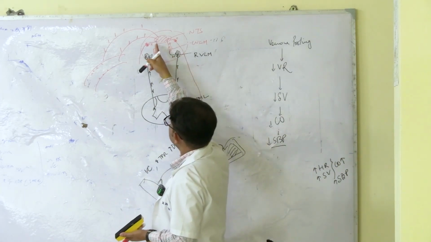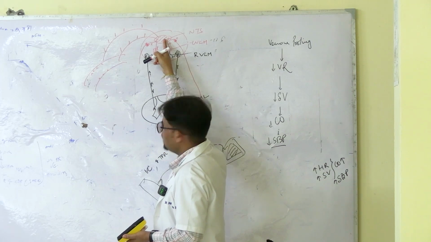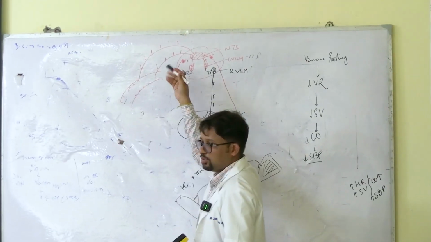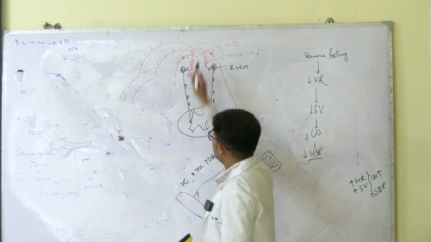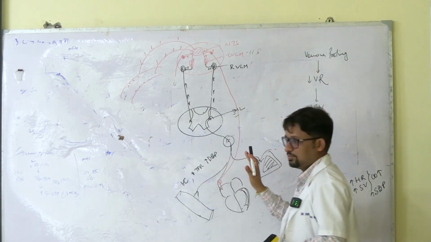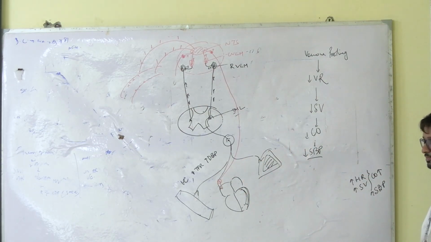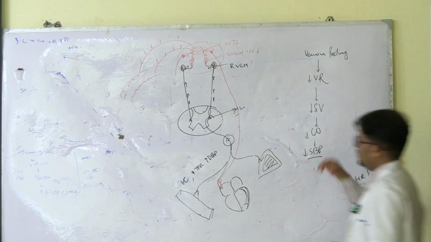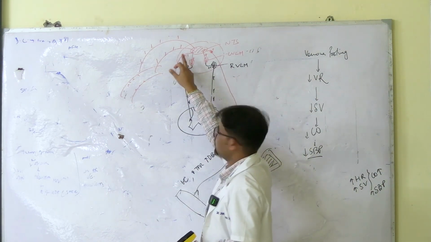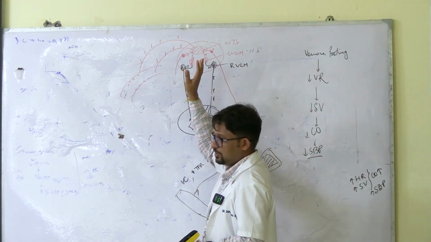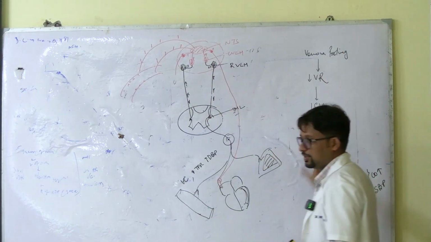Similarly, if you think about this, the projections from NTS going to the vagus will also be less. The effect of the vagus is also less in this situation. So that also contributes to the increase in heart rate. Why is the activity less here? Because the activity in NTS is less, right? So this is the first experiment.